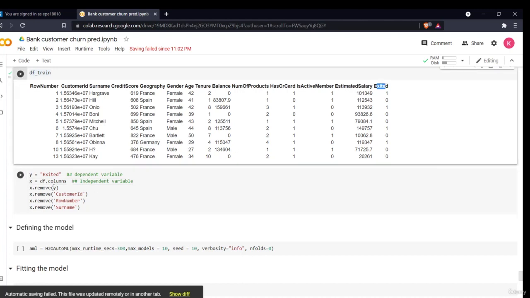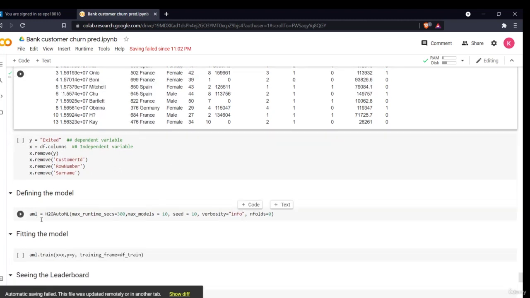I am defining the names here. y is Exited and x is all the columns of df, in which I am removing CustomerId, RowNumber and Surname because these are of no use. That's similar to what I did in the machine learning part. So now I have taken all the names and stored them in y and x. Now I'll define my model.